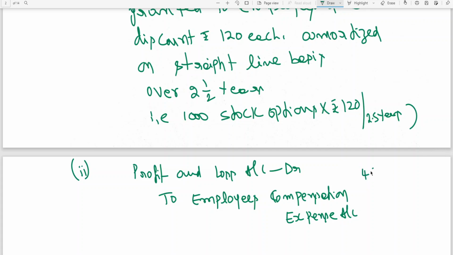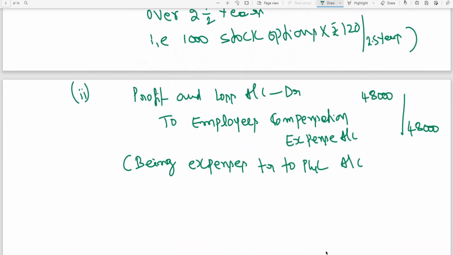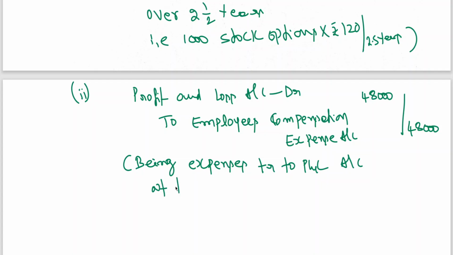It is coming to 48,000 rupees. Narration: being expenses transferred to profit and loss account at the year end.